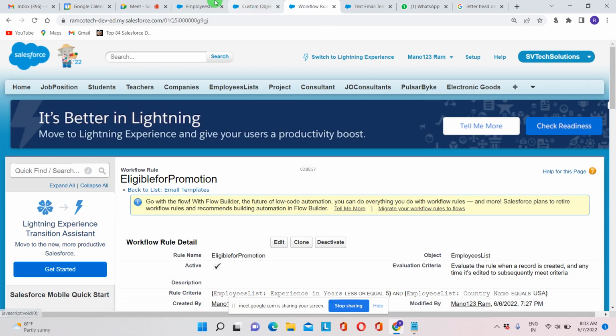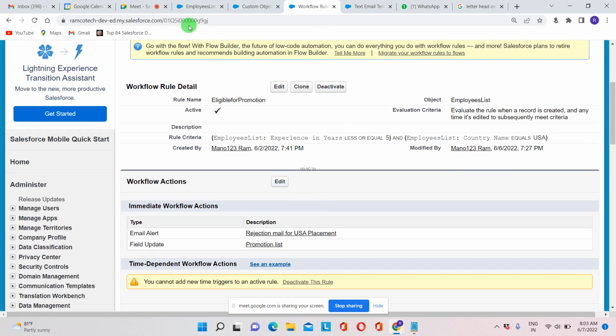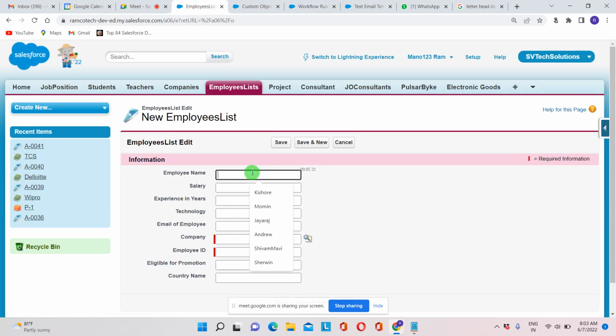Employees list. So here, employee name. Are we filling a new one? No, I am giving a new employee. These rules don't work for old employees, only for new employees after creation. Once it is created, then only it will be applicable for the records. It won't be applicable for previous records. Oh, okay. After that, we have to create everyone again.